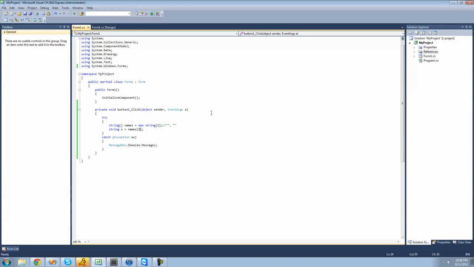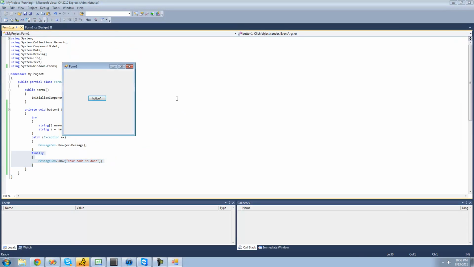Alright, and lastly, we're going to look at the finally statement. And these go along with try and catch. So if we were to just go right here and type finally, basically what it's going to do is it's going to do this code inside of this finally statement no matter what. So if there's an error with this or not, it's just going to jump down to this finally. So we're just going to have a message box show saying, your code is done. And no matter if there's an error or not, we're going to get this message inside of here.